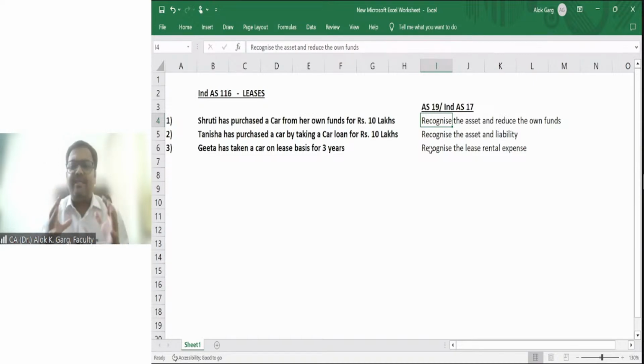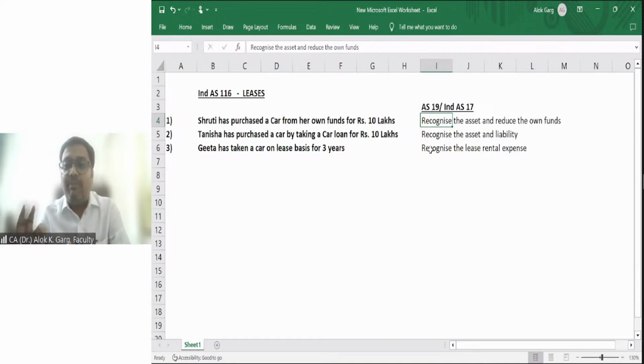आपका नॉन कैंसिलेबल लीज पीरियड में मिनिमम लीज कमिटमेंट कितनी है? What is the non-cancelable period? Non-cancelable periods are those periods where, even if you cancel the lease contract and walk out of it, you are still required to pay the entire lease rental for that non-cancelable lease period, right?